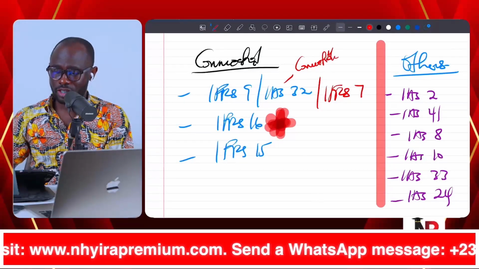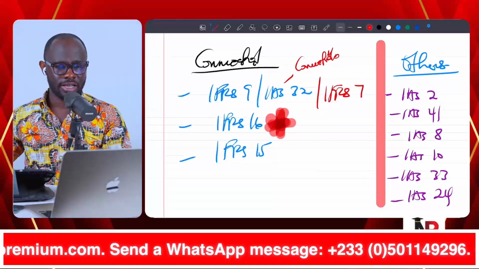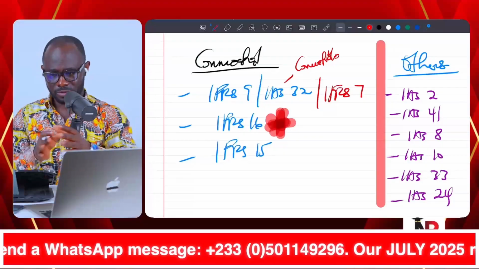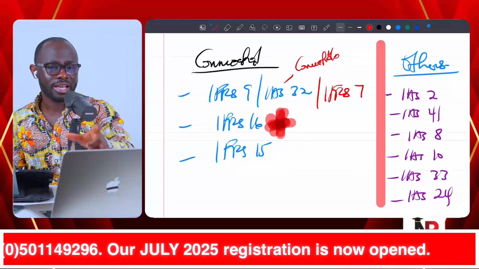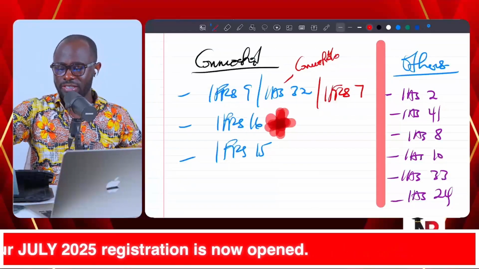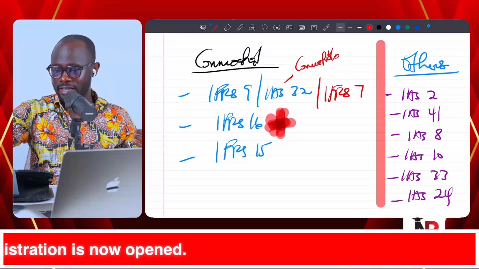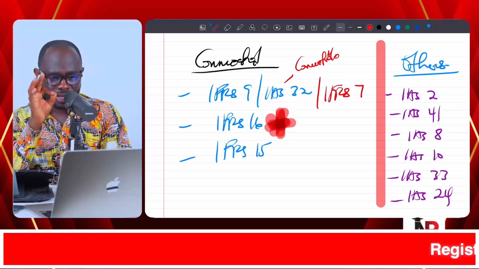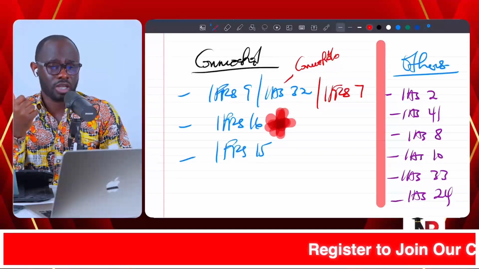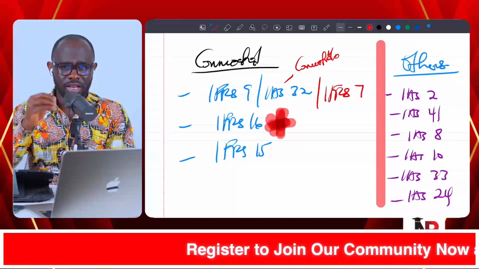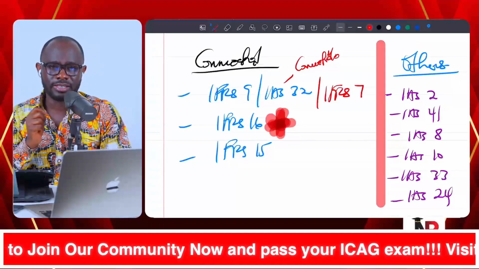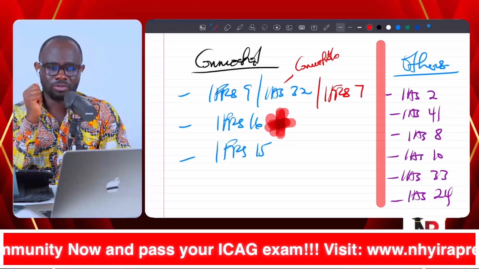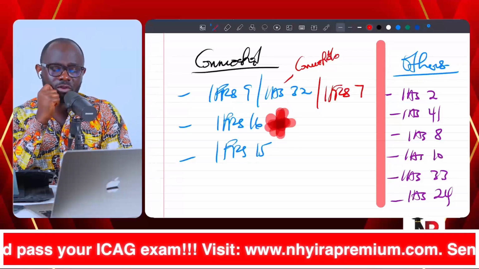When an entity issues convertible loan notes, the convertible loan note must be split into the debt component and the equity component in accordance with IAS 32. That is financial instrument presentation. Then you come to IFRS 7, and that is financial instrument disclosure. So when it comes to financial instruments, 3 different accounting standards there. Then we come to leases, IFRS 16. Then we come to IFRS 15, revenue from contracts with customers.